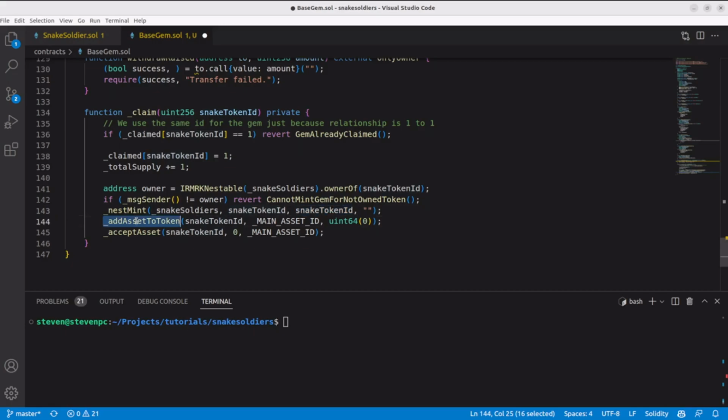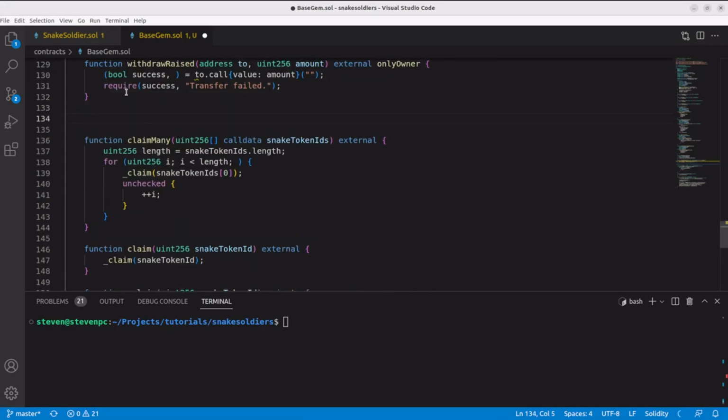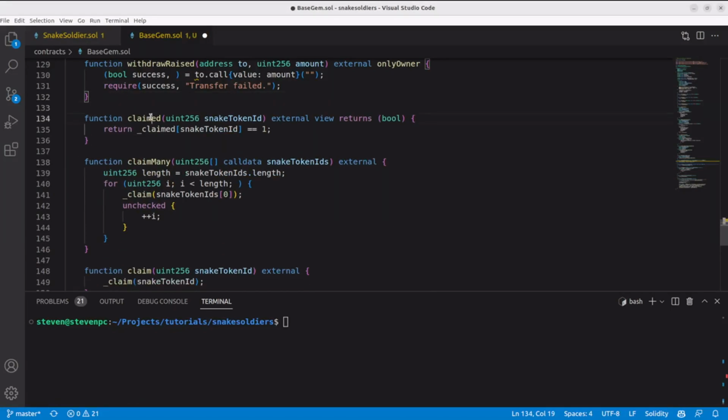Then we will do the same as we did for the Snake Soldiers. We add an asset, the main one, and we directly accept it. I created this as an internal function because I want it to be called individually and for many tokens. So in case there is an owner with many snakes, you can just do a single call. I also want to have a way to check if the gem for a specific snake has been claimed, so I would just add this getter.